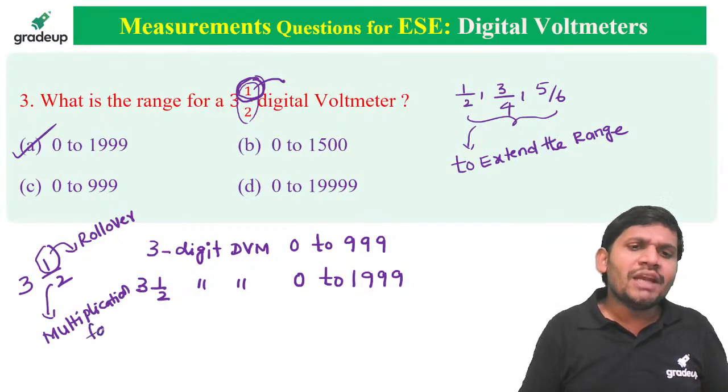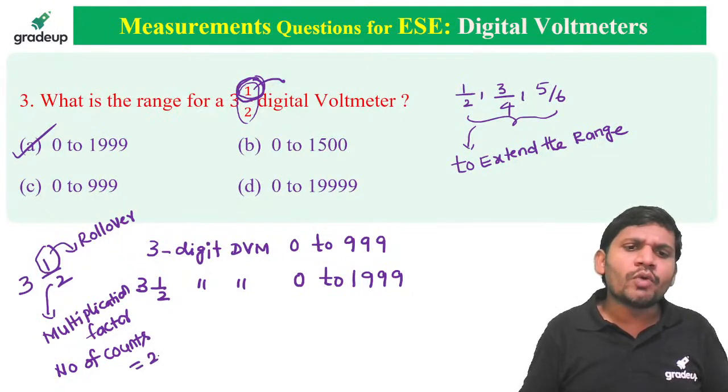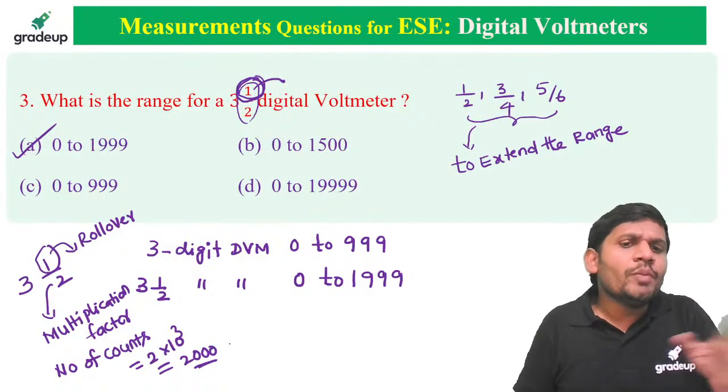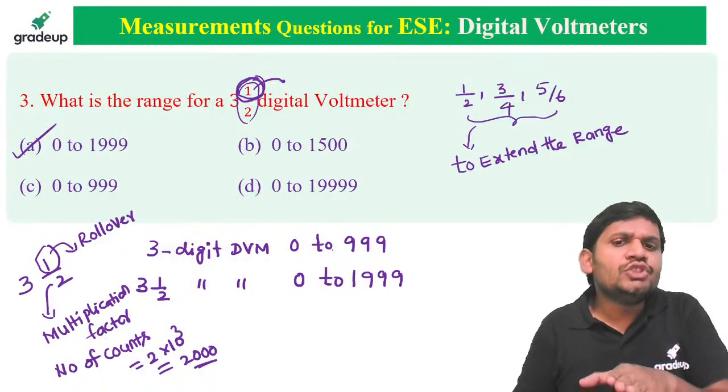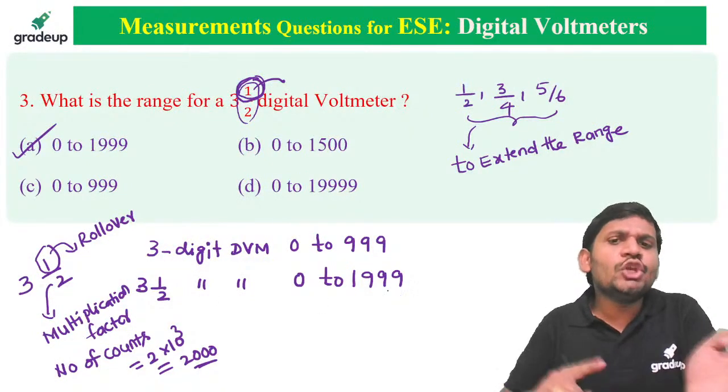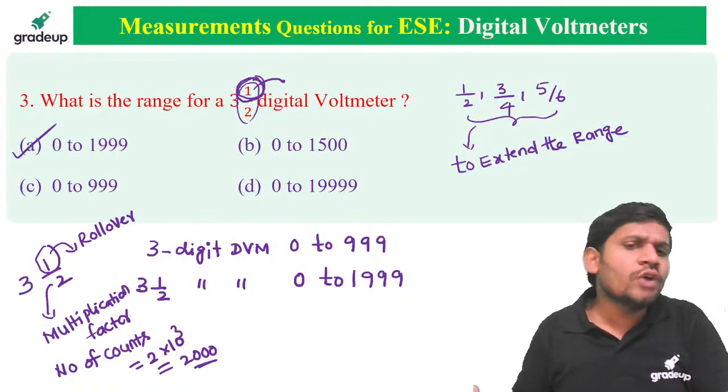Multiplication factor means how many counts it has. How many counts here? 2 into 10 cube, that is 2000 counts. In the case of 3 and a half, 0 to 1999 is 2000 counts.